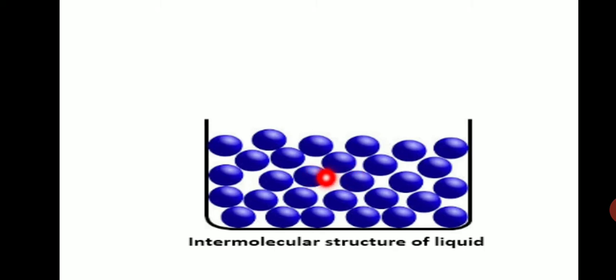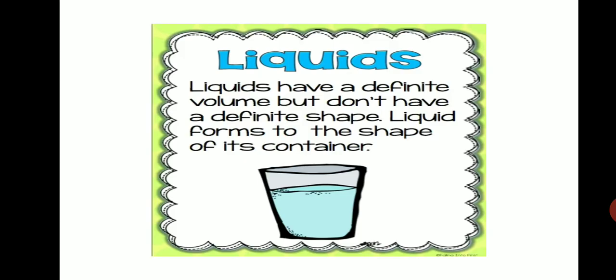Solids, since they are closely packed, have a high force of attraction. Here, loosely packed, so the force of attraction is much less than the solid. So we can say that liquids have a definite volume but don't have a definite shape. A liquid takes the shape of the container in which it is held.